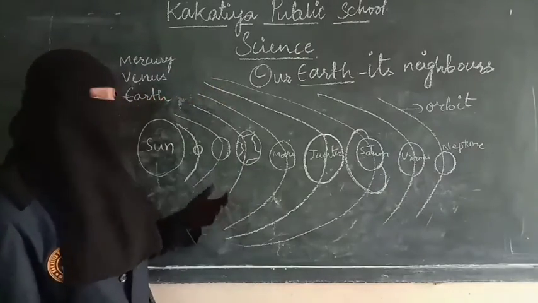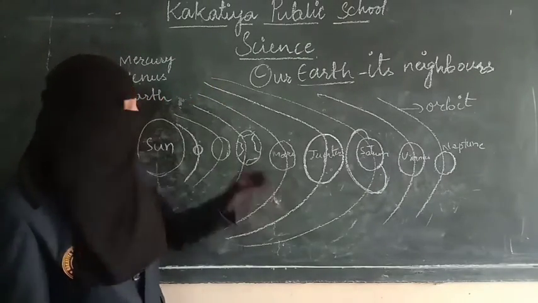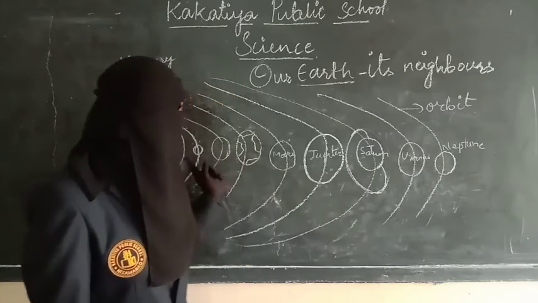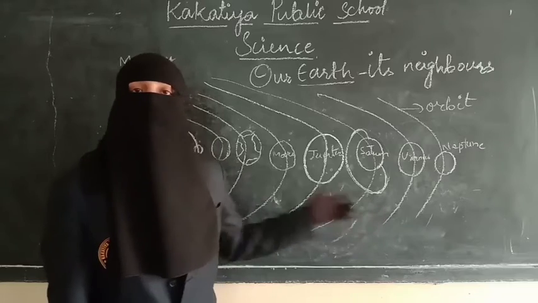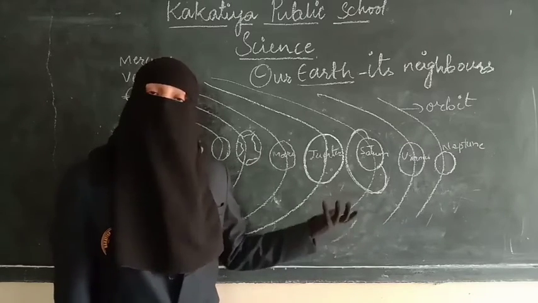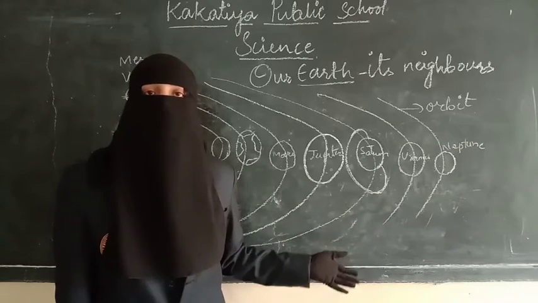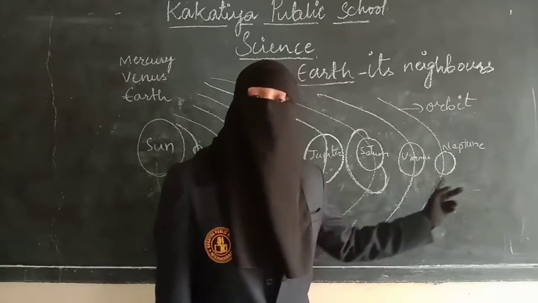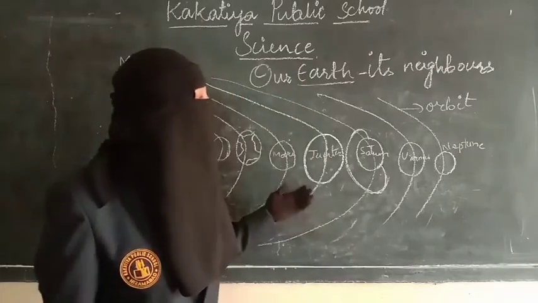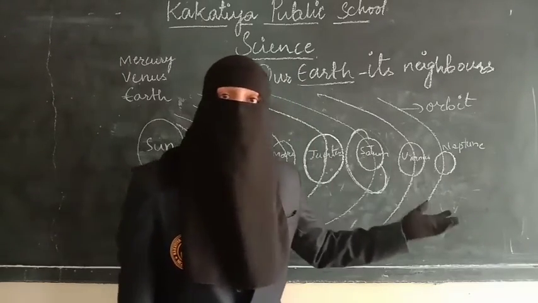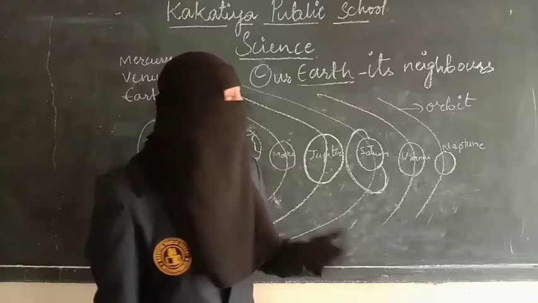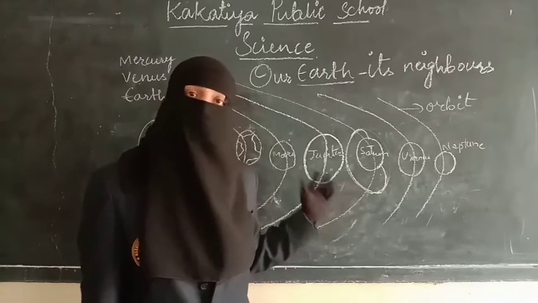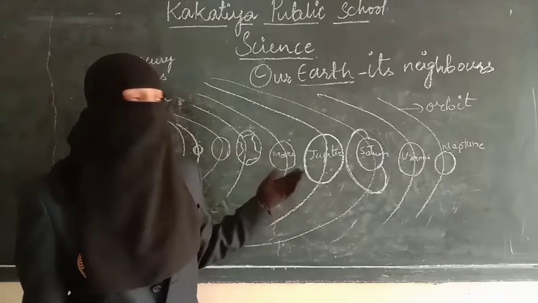The first planets discovered before the invention of the telescope were Mercury, Venus, Mars, Jupiter and Saturn. Later on they invented the telescope and found out about these two planets, Uranus and Neptune. Why can't they see them? Because they are far from the Earth, they cannot be seen without the use of a telescope. So if you want to see all the planets, then you have to use telescopes, the bigger telescopes and smaller telescopes.